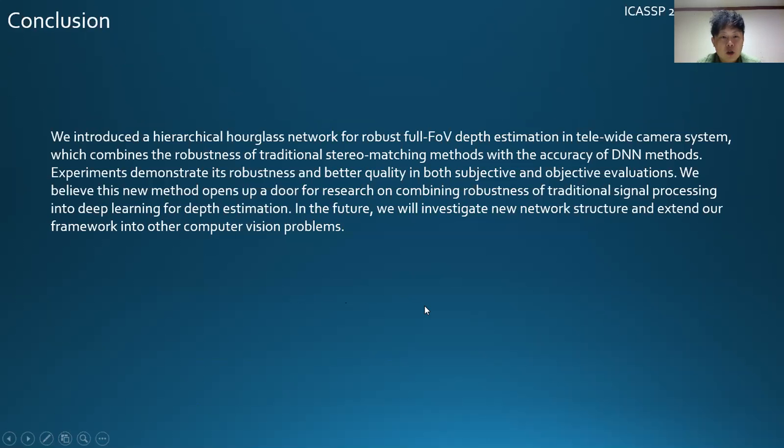So here is the conclusion. We introduced a hierarchical hourglass network for robust Full-FoV depth estimation in a tele-wide camera system, which combines the robustness of traditional stereo matching methods with the accuracy of DNN methods. Experiment results demonstrate its robustness and better quality. We believe this method opens up a door for research on combining the robustness of traditional signal processing into deep learning for depth estimation in the future. We will investigate new network structures and extend our framework to other computer vision problems.